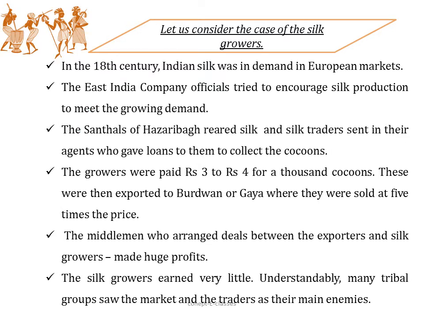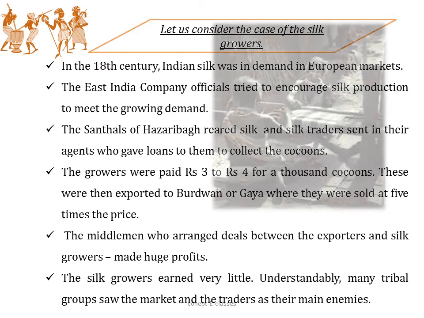Hazaribagh, which is now in present Jharkhand, was an area where the Santals reared silk, and the silk traders sent in their agents who gave loans to them to collect the cocoons. And the growers were paid rupees 3 to rupees 4 for 1,000 cocoons. And then they were exported to Burdwan or Gaya, where they were sold at 5 times the price.